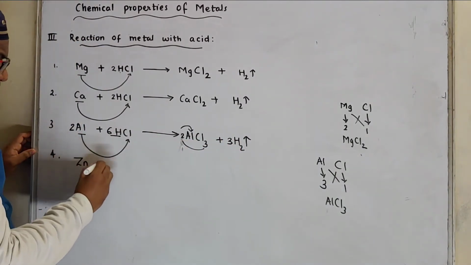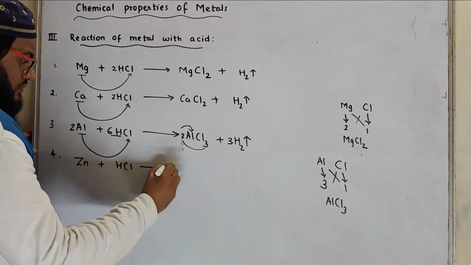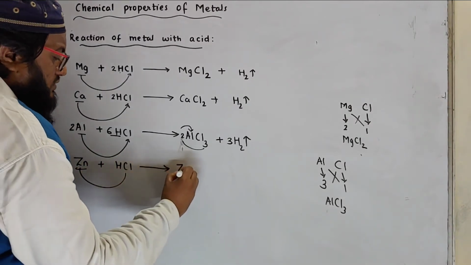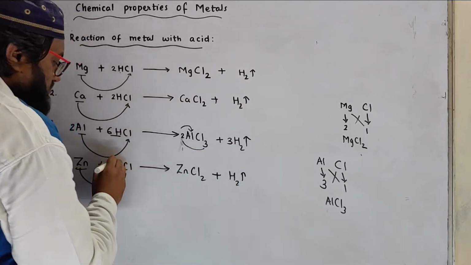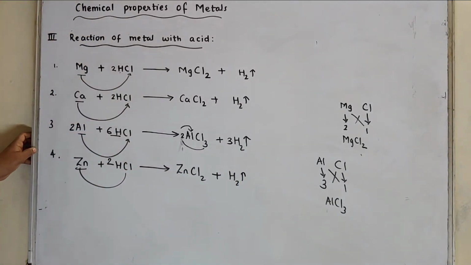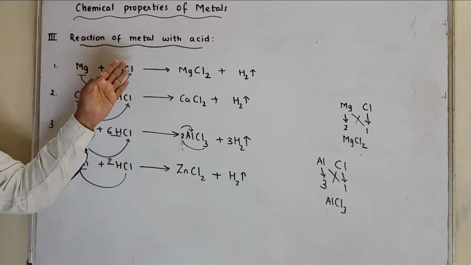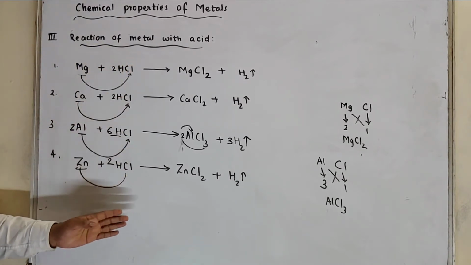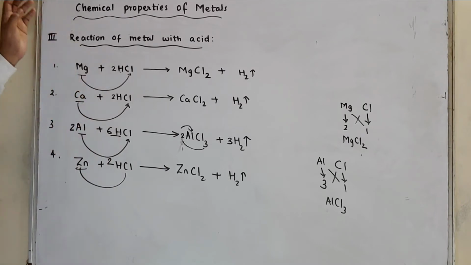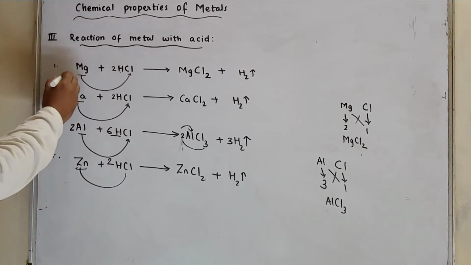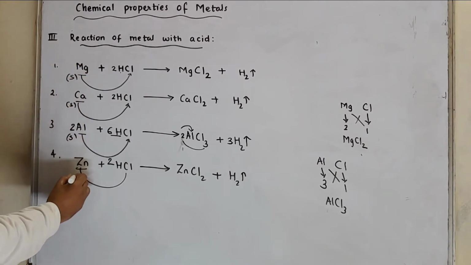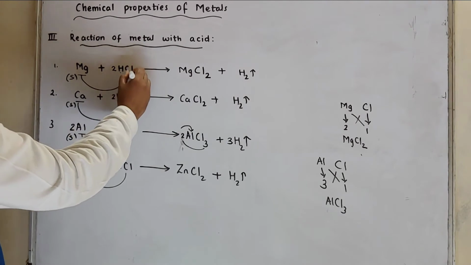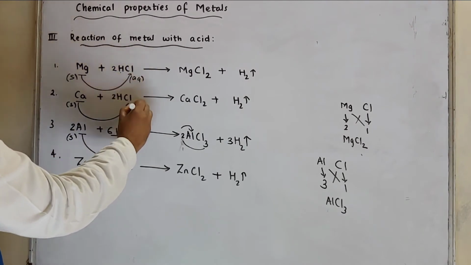Then comes zinc. What will be the reaction of zinc with HCl? It is going to form zinc chloride. Zinc chloride is ZnCl2 and hydrogen is released. So in this way we have completed reaction of metal with acid, hydrochloric acid. Then you need to write down the states. Magnesium is solid, calcium solid, solid, solid. Now this acid should be aqueous.